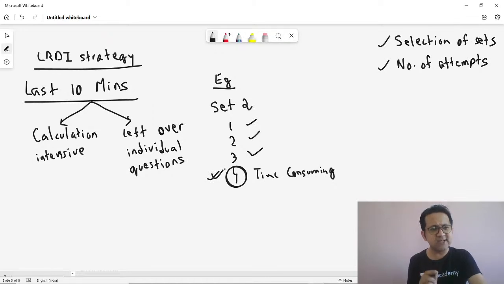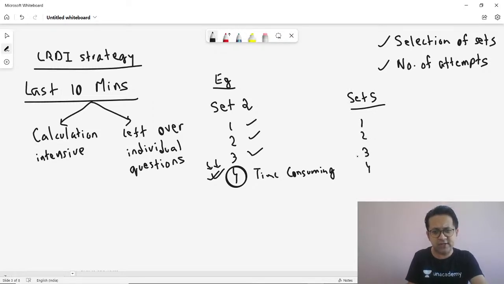Why? Because you have already solved the puzzle. It is just about calculations or some extra work that you need to do now. You've already got the answers to the remaining questions, so your confidence level is high. Your brain, even if it is not at 100% efficiency, will be able to get this last question correct. Probably you will not need 10 minutes to solve this. The same thing can happen in set number 5 as well. You did 2 questions, and the last 2 questions remained because they are calculation intensive.